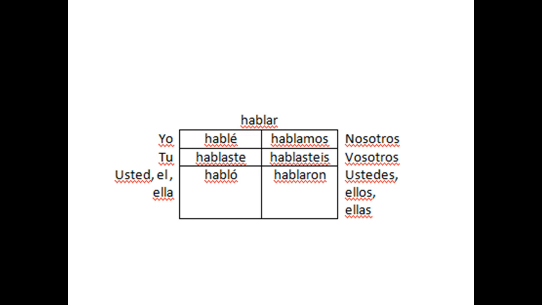Please pay attention that the yo form, hablé, has an accent on the E, and the usted, él, and ella form, habló, has an accent on the O. If you said hable instead of hablé, it would mean something completely different.